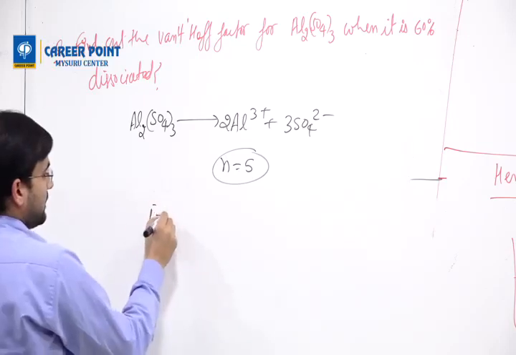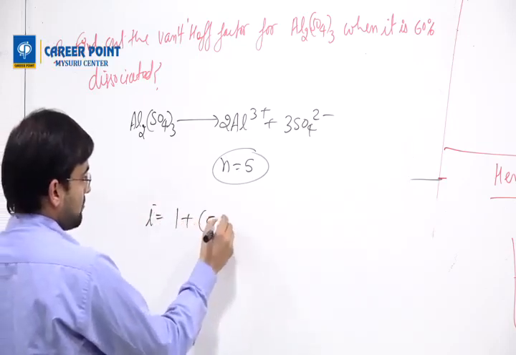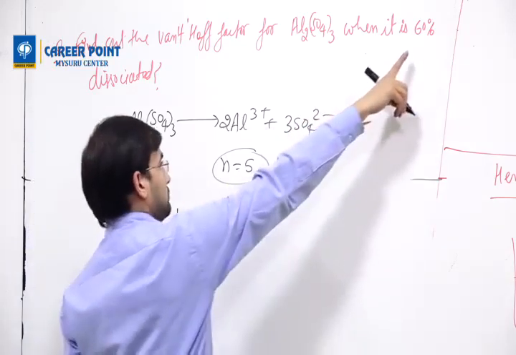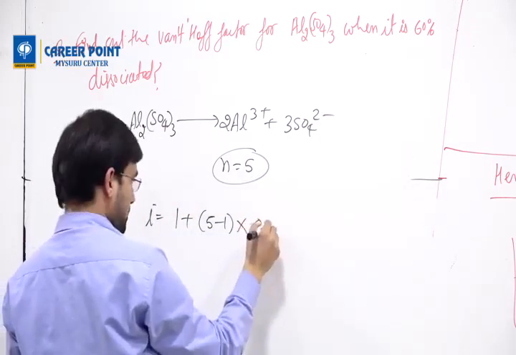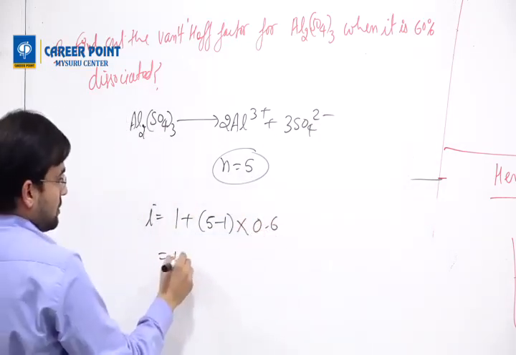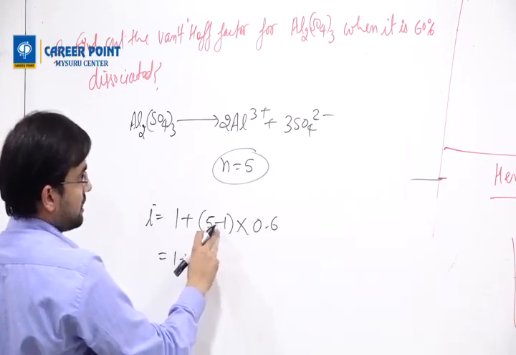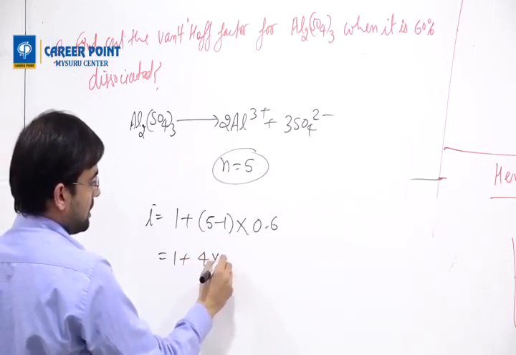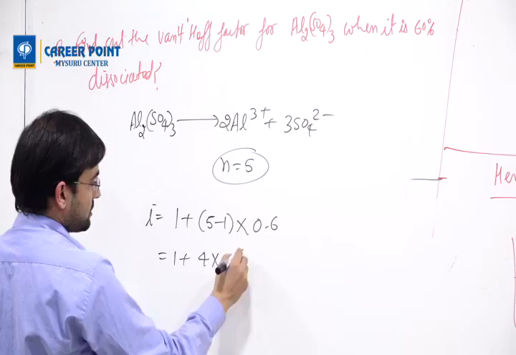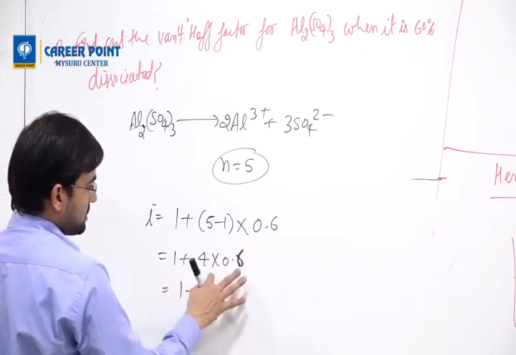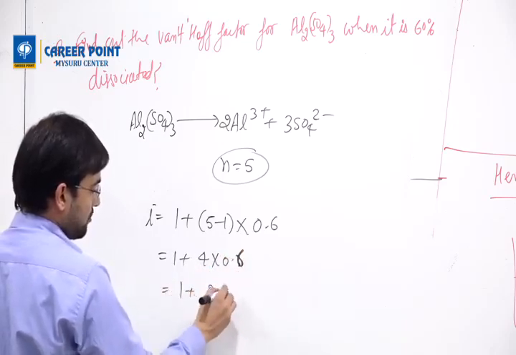So van't Hoff factor i equals 1 plus (5 minus 1) into 60%, so 0.6. So 1 plus 5 minus 1, 4 into 0.6. 4 times 6 is 24, so 2.4.